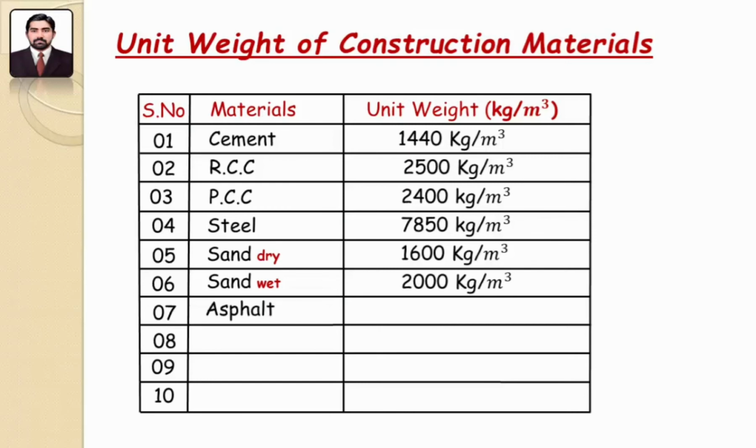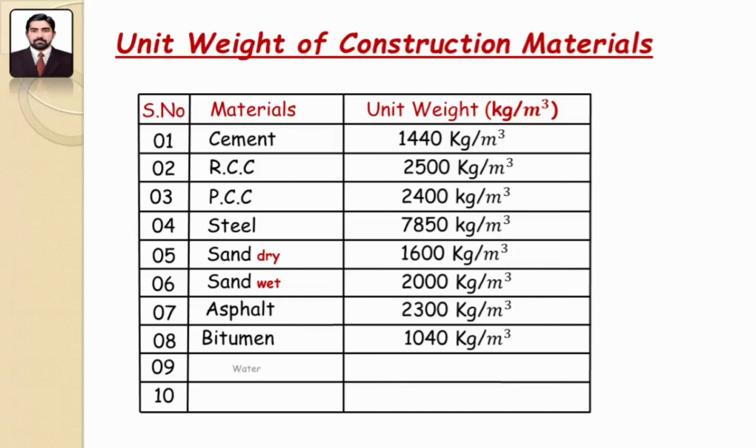The seventh one is asphalt. Asphalt is a black or brown-like material. It is obtained from the distillation of petroleum and its unit weight is 2300 kilogram per meter cube. The eighth one is bitumen. Bitumen is a black mixture material composed of hydrocarbons and elements such as calcium, iron, sulfur and oxygen, and its unit weight is 1040 kilogram per meter cube.